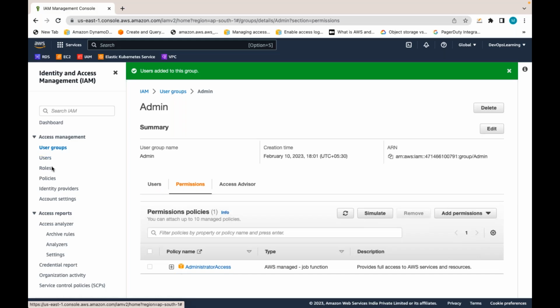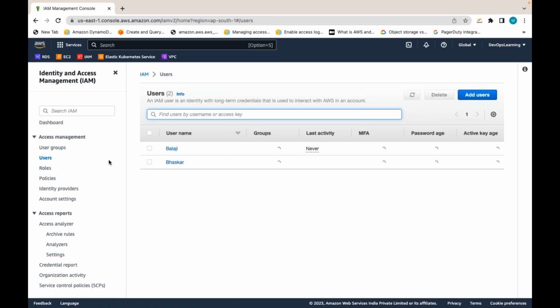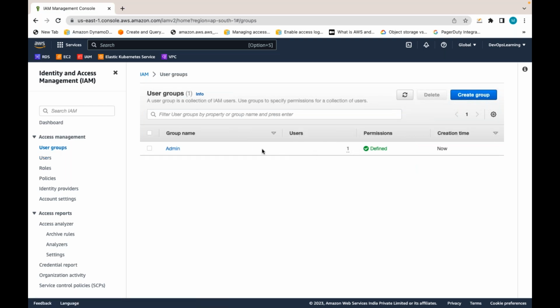Now similarly, there is some user like Bhaskar. For Bhaskar, let me create one more group. Now, as root, I need not do this.